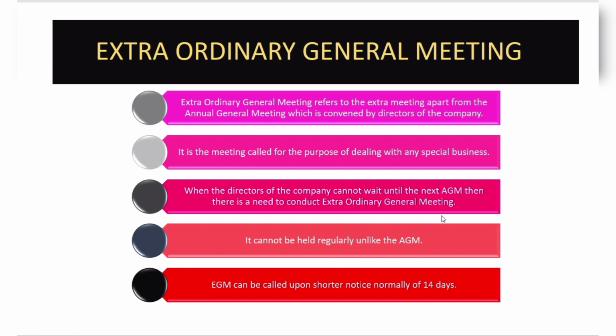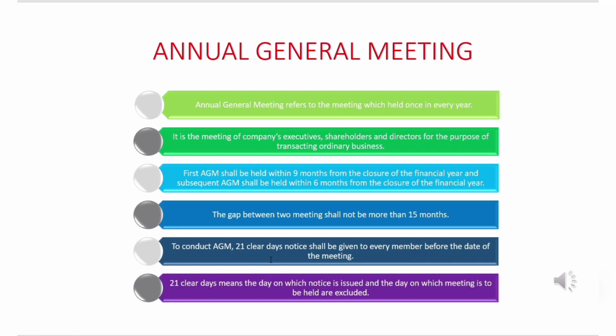It cannot be held regularly unlike the AGM, and an EGM can be called upon shorter notice, normally 14 days. Just now we discussed in the annual general meeting the 21 days, right? So the same rule applies here, that is 14 clear days.